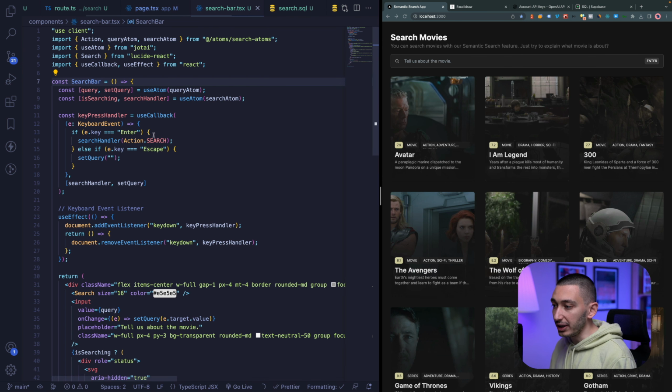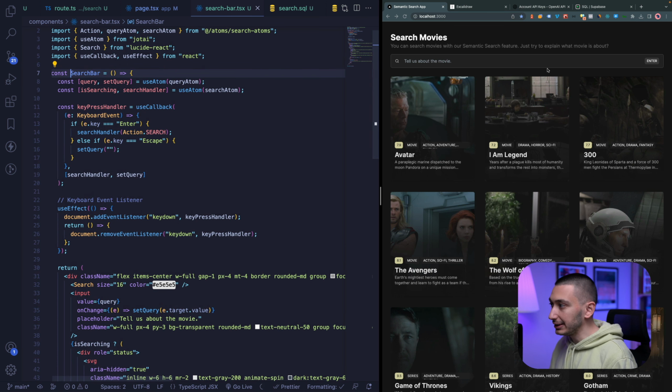In our search bar, we simply get our query, and when we press the enter button, we run our search function. I built this logic with Jotai. Jotai is a state management library for React, and it's very powerful.